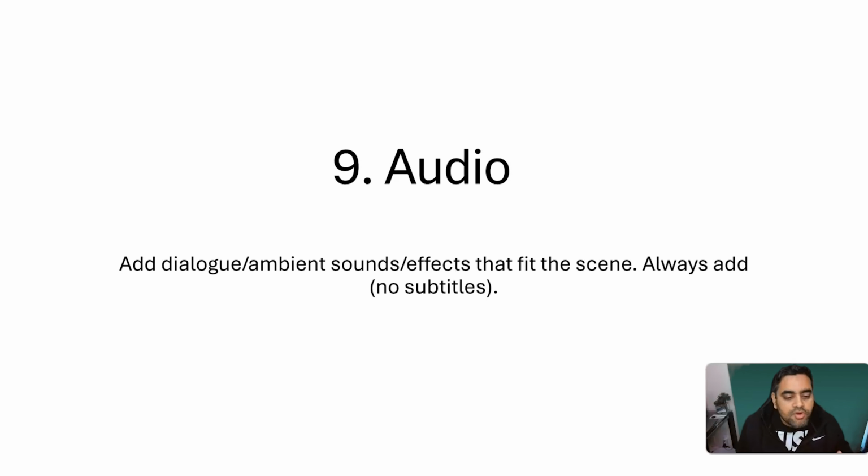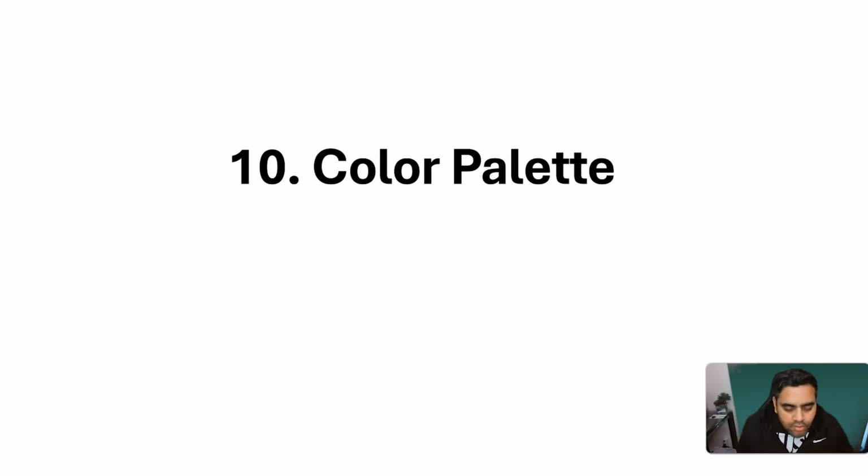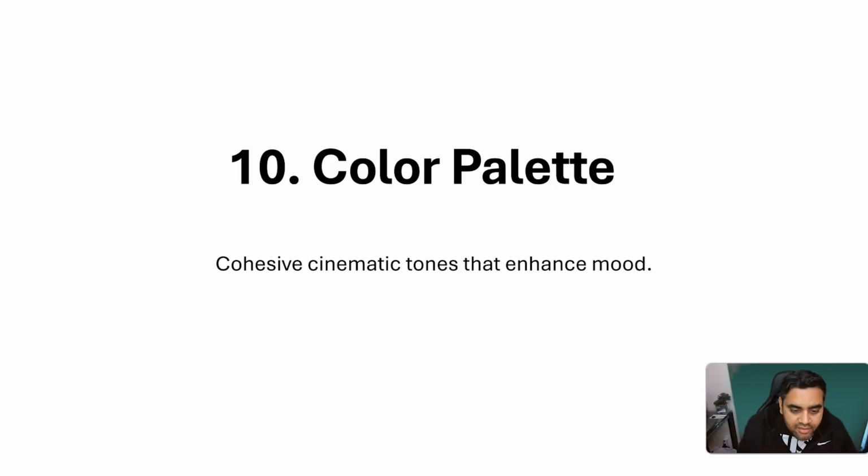Or if you want to add subtitles, you can mention it in your prompt. Next important, last but not the least, is the color palette. I know most people do not write it, but I guess the color palette is very, very important. You can explain what kind of tone you want, a warm video, or a very energetic video. So always mention the color palette. So I have explained all the 10 points.